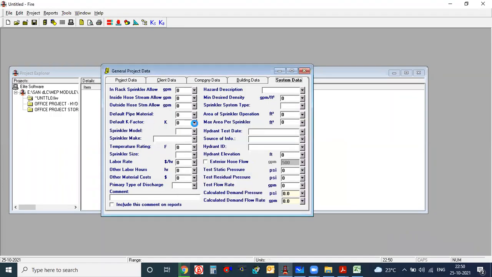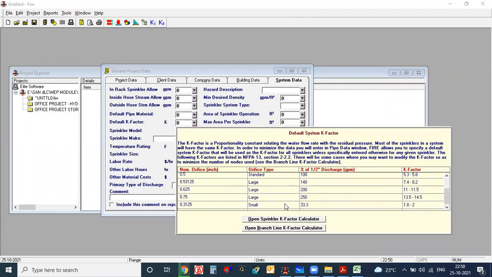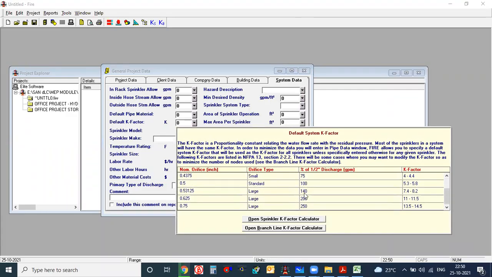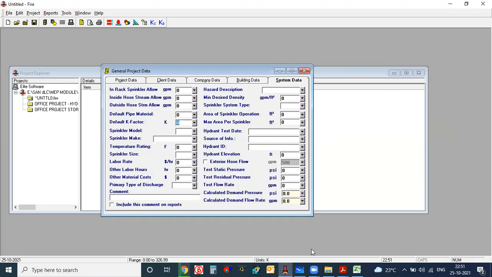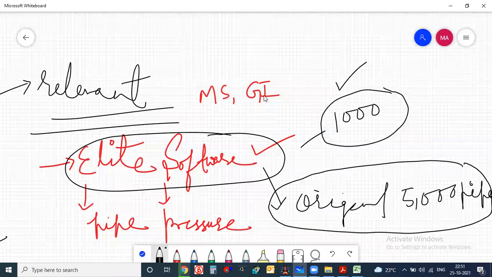In the same way, the K factor you can also select. Any K factor you can select. It's up to you. Whatever K factor you want, the range is given. The K factor range starts from 1.3 and goes up to 14.5. Suppose you want to go more than this, sometimes you go with 22.5 or 27.5, you can directly write the K factor here also. So this is the one thing.